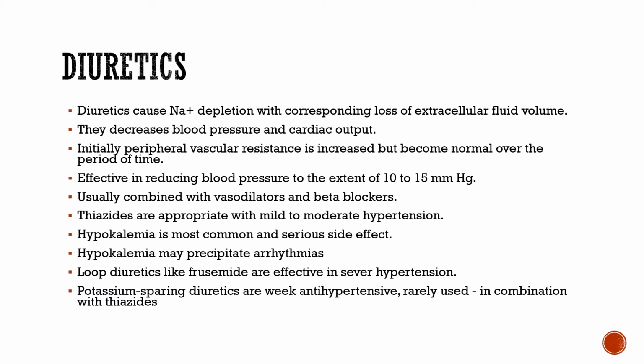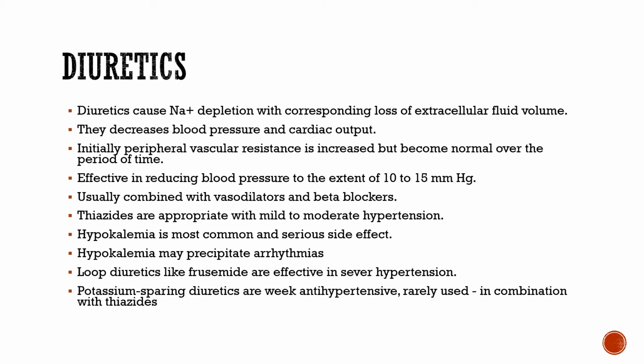It reaches the normal. There is effective reduction in the blood pressure up to 10 to 15 millimeters of Hg. I think this part we have already seen whenever there is congestive heart failure leading to hypertension, and this hypertension is counteracted by using these diuretics. Very similar to that here also. Usually they are not given alone, they are always combined with the vasodilators and beta blockers. Diuretics are not given as an antihypertensive alone, they are always combined.